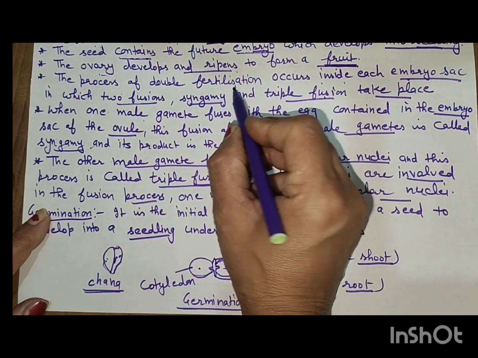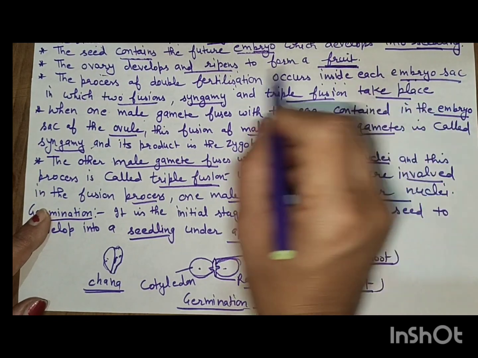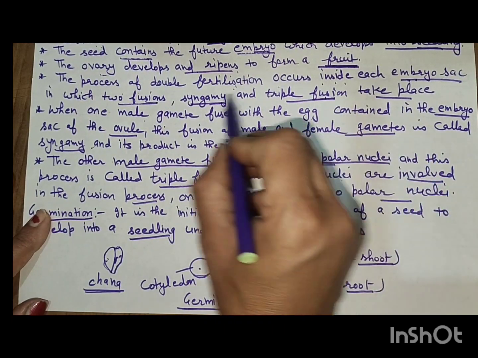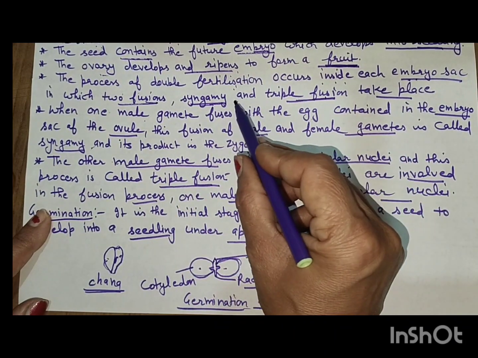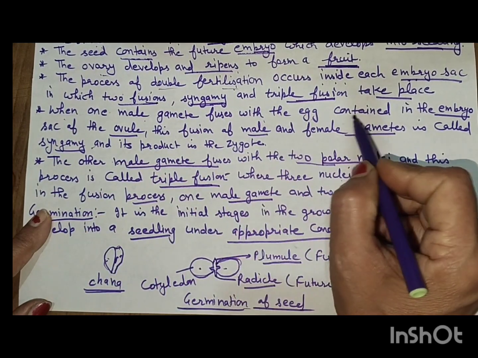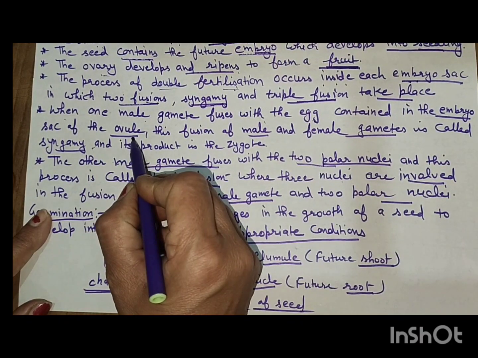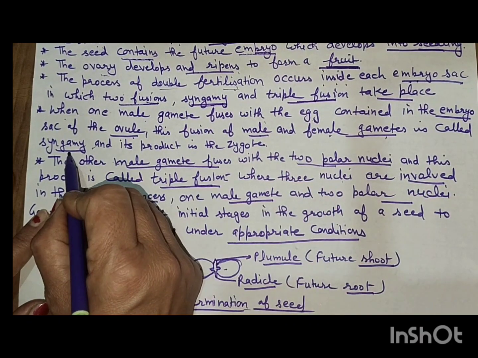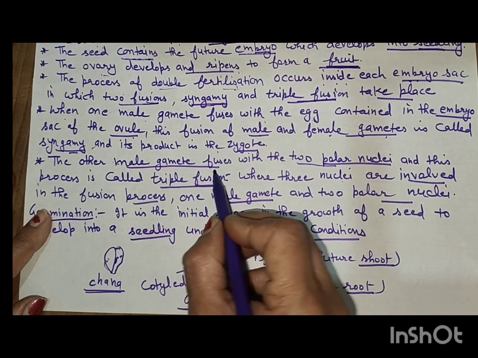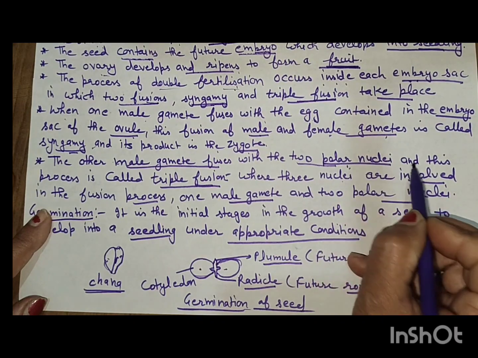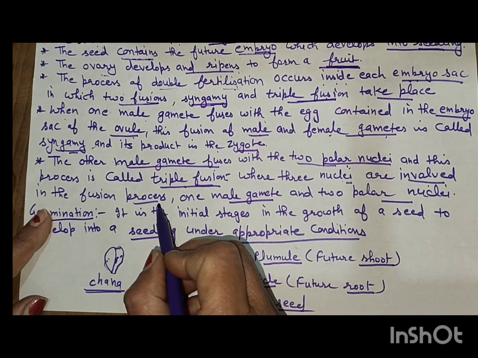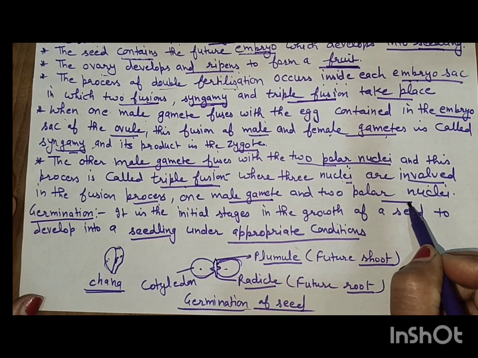The process of double fertilization occurs inside each embryo sac, in which two fusions take place. First is syngamy and second is triple fusion. When one male gamete fuses with the egg contained in the embryo sac of the ovule, this fusion of male and female gametes is called syngamy, and the product is the zygote. The other male gamete fuses with the two polar nuclei, and this is called triple fusion, where three nuclei are involved: one male gamete and the two polar nuclei.